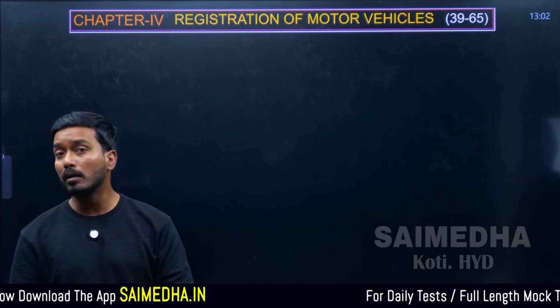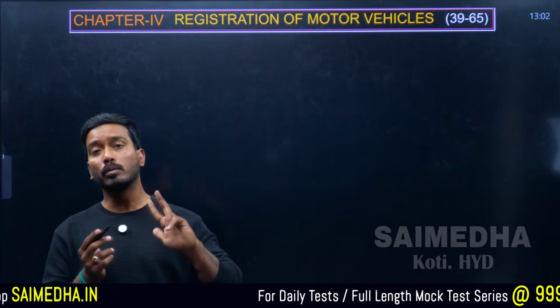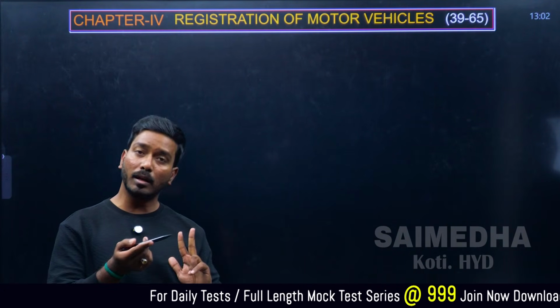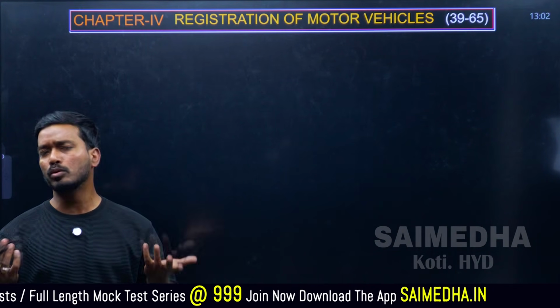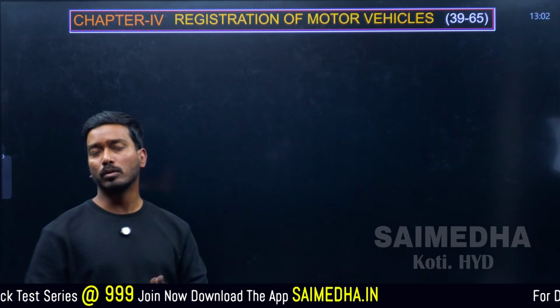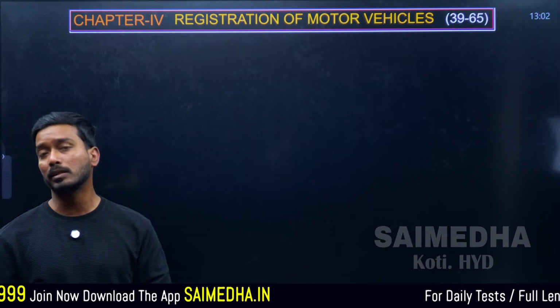Registration certificate, what does it have? It is going to have the details of the owner, the details of the vehicle, engine number, chassis number on the RC. Those who have an RC will know that the chassis number is going to be there on the RC, which is one of the important questions in the examination.